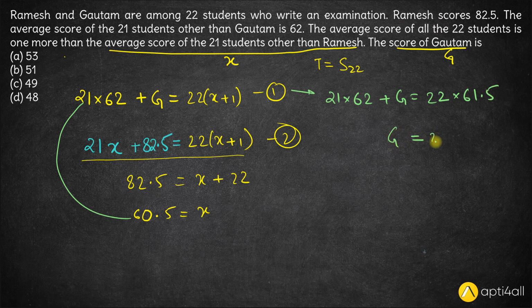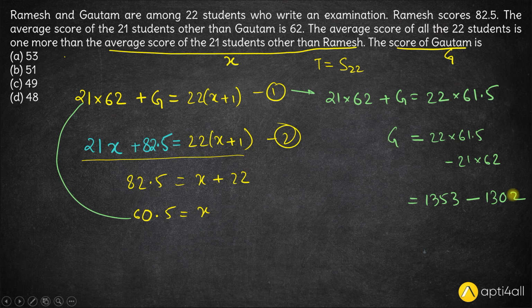So here G will be 22 into 61.5 minus 21 into 62. So now we need to calculate the value of 22 into 61.5. So 22 into 61.5 will be 1353, minus 21 into 62. 21 into 62 is 1302.